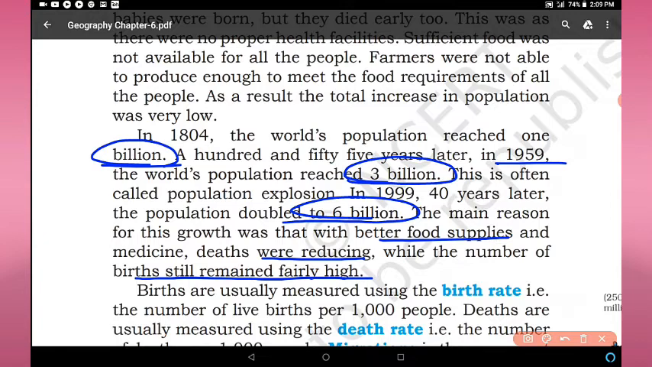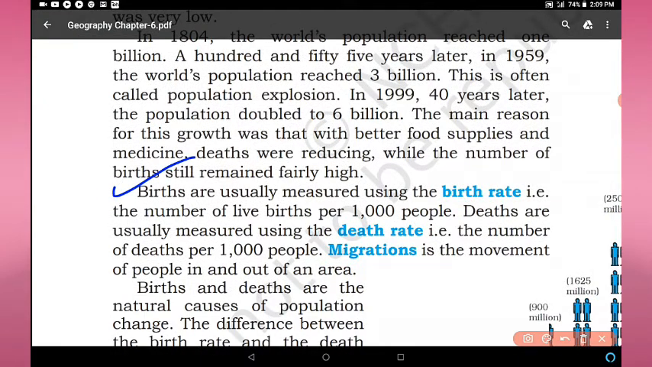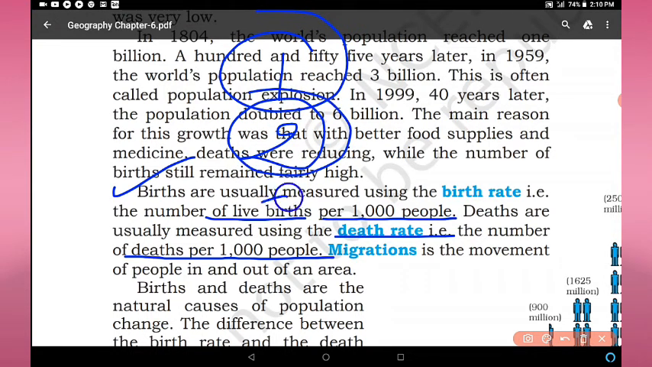Births are usually measured using the birth rate, and deaths using the death rate. So what is birth rate? The number of live births per thousand people in a particular year is known as birth rate. Deaths are usually measured using the death rate: the number of deaths per thousand people in a particular year is called death rate. Migration is another factor of population change. So we can say that there are three factors of population change. Number one, birth rate. Number two, death rate. And number three, migration.